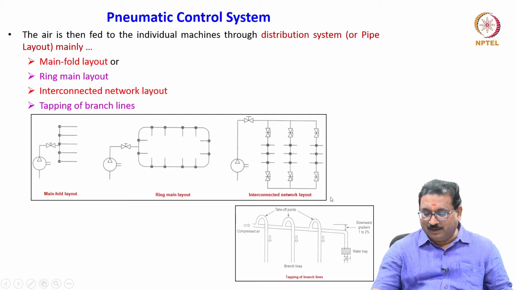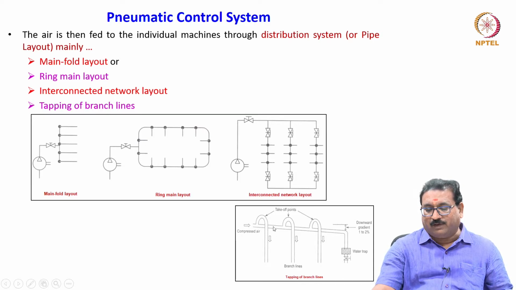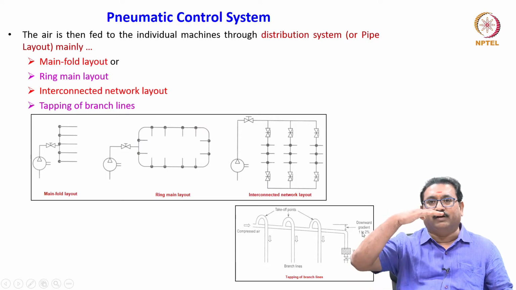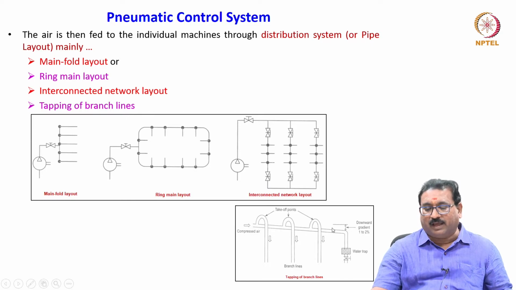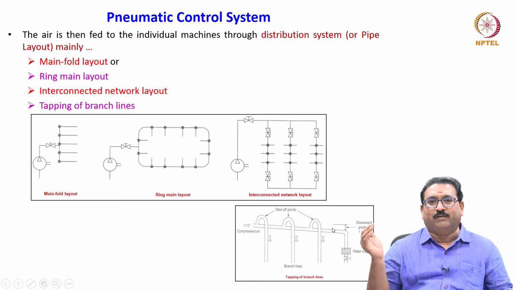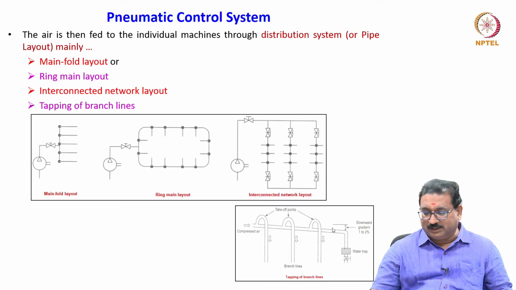lines. You will see here, friends, always the tapping of branch lines. Compressed air runs through this piping, and these are the parallel takeoff points, where it will go to the different lines, meaning branch lines. See, friends, the compressed air will always flow through the pipe, which you should not keep straight; it is always inclined 1 to 2 degrees. Then, as we know, when compressed air is flowing, due to the temperature variation the moisture will form. This will be taken out through the water trap.